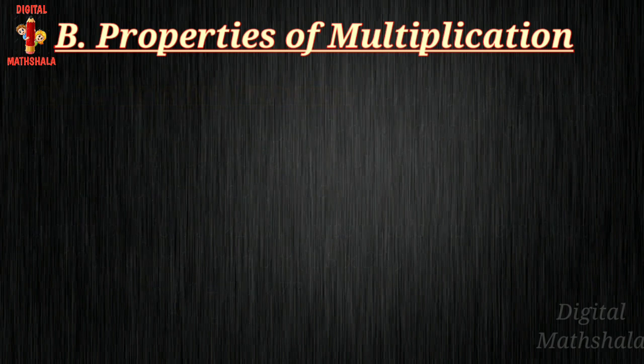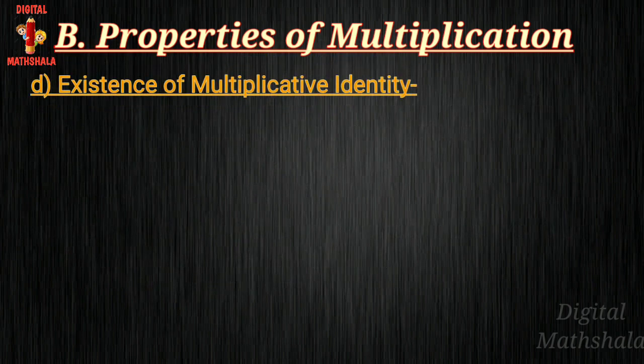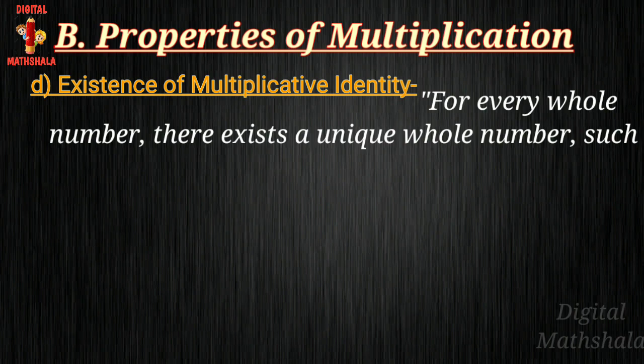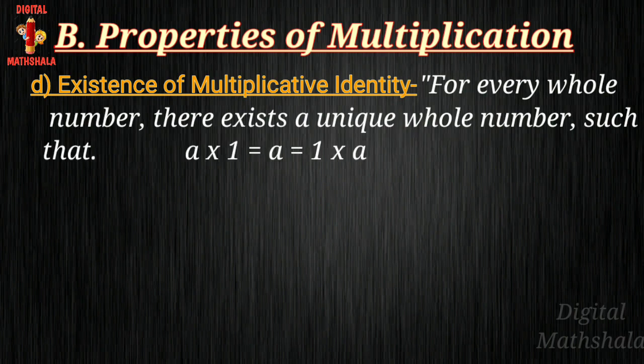Now the fourth part, that is existence of multiplicative identity. For every whole number, there exists a unique whole number such that a multiply 1 equals to a, 1 multiply a equals to a.